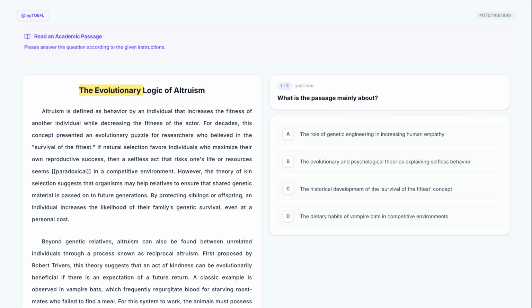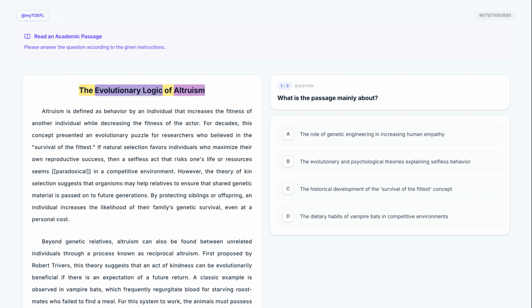The evolutionary logic of altruism. This title immediately signals that the passage will explore the biological reasoning behind altruism. By using the phrase evolutionary logic, the author suggests that what might seem like random kindness actually has a strategic,